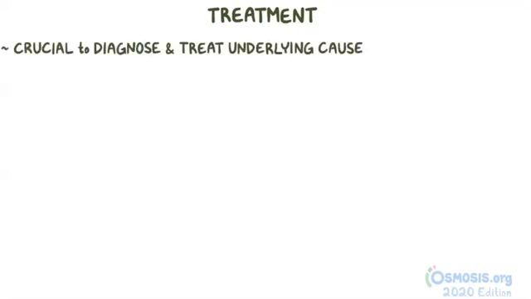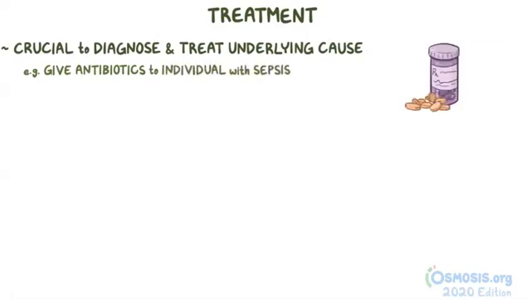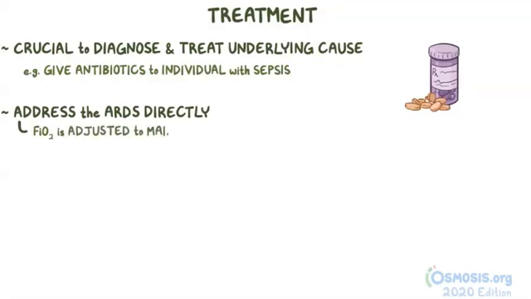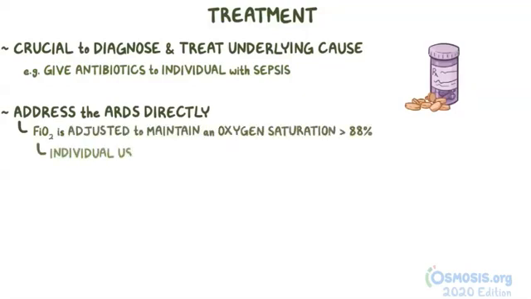When it comes to the treatment of ARDS, it's crucial to diagnose and treat the underlying cause. For example, giving antibiotics to an individual with sepsis. Now, to address the ARDS directly, the FiO2 is adjusted to try to maintain an oxygen saturation above 88%, and the individual is usually intubated and mechanically ventilated.